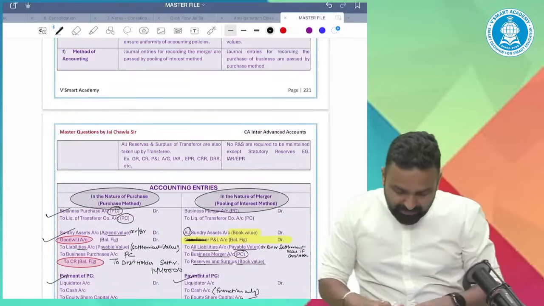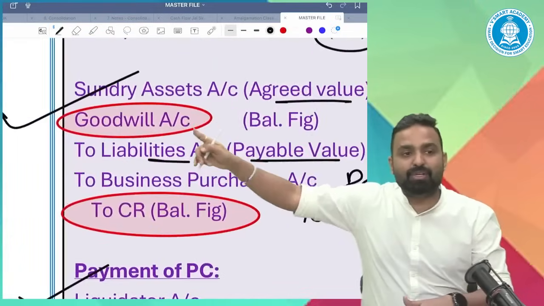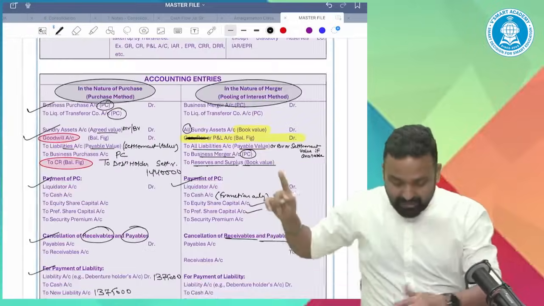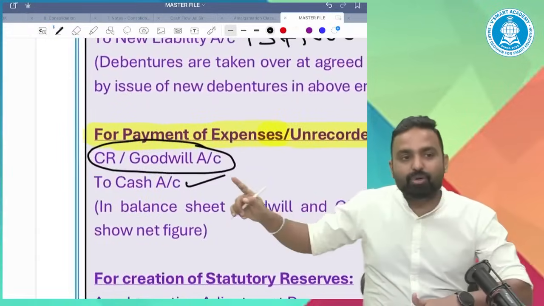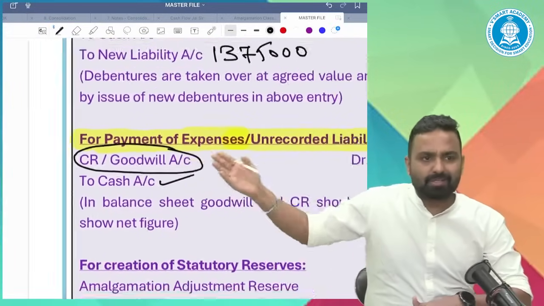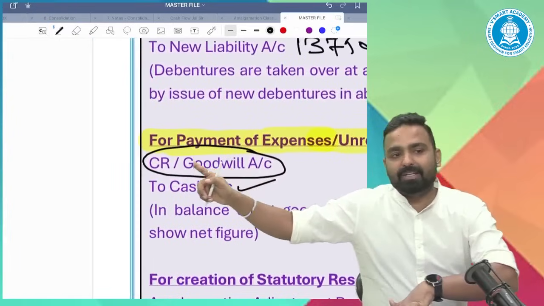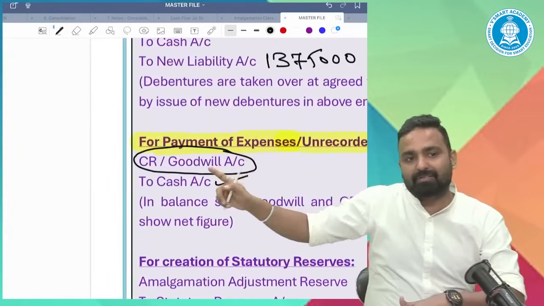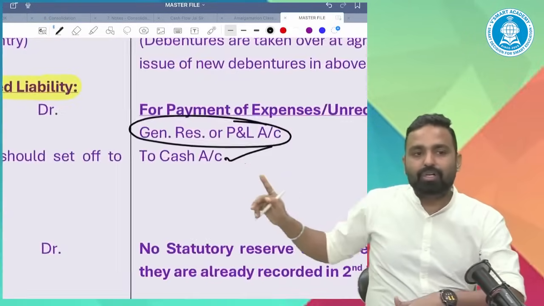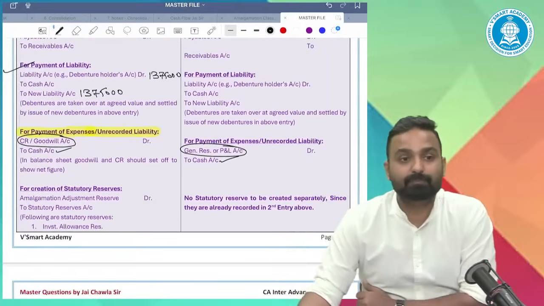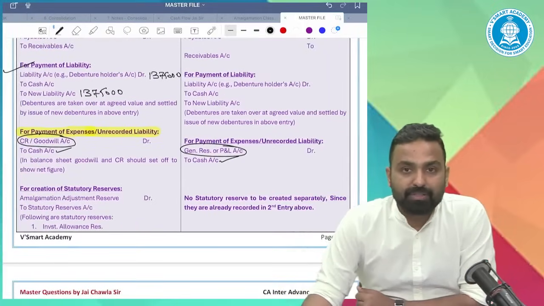Because in the second entry, the difference was transferred to goodwill or capital reserve; here, the difference was transferred to general reserve or P&L. So whenever you incur any expenses or pay any unrecorded liability, you will either debit the capital reserve if you have it available, otherwise goodwill, to cash. Here, you will do P&L account debit to cash. Any doubt in this entry?